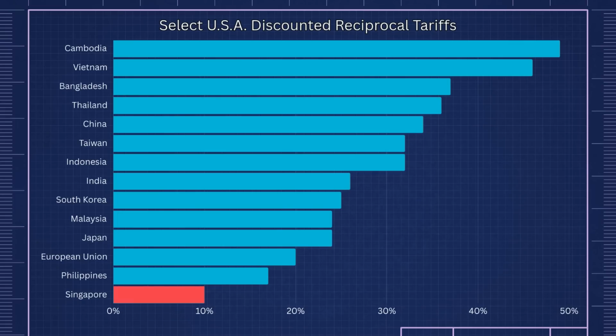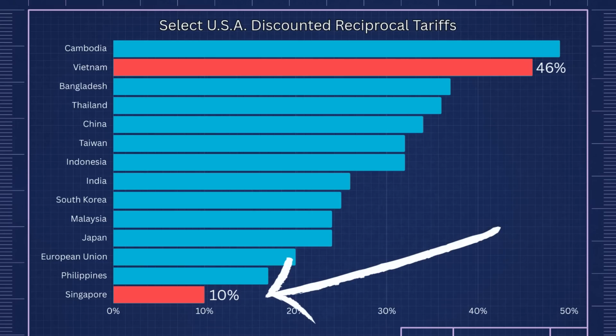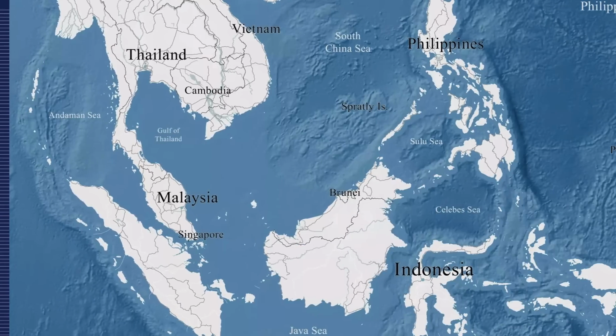Singapore, as you can see, didn't really receive that big of a tariff rate. Its tariff rate stood at just 10%. That's very low, especially if we compare it to other Southeast and East Asian economies. Vietnam, for instance, which has an economic status that is far below that of Singapore, has received over 46% in tariff rates, yet Singapore, for some reason, only had 10%. That's quite weird now, isn't it?